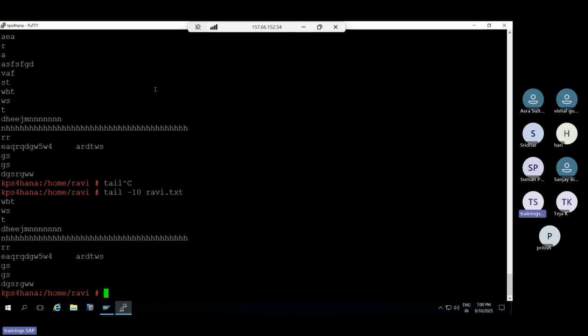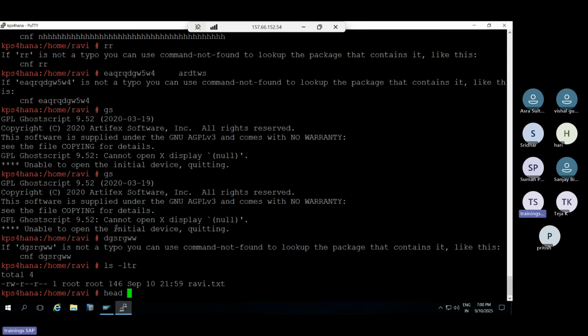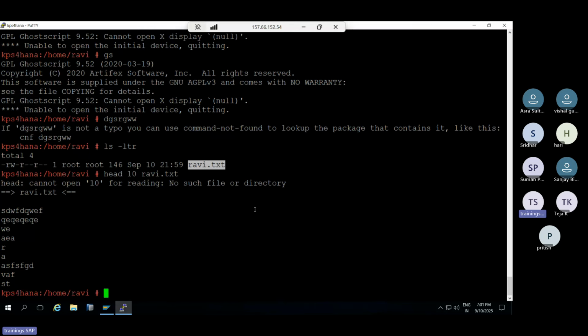Sir, I want to display only the header lines. head -10, I need only the top 10 lines. Then the file name, and only the top 10 lines are displayed here. That is the main important thing here. Okay, so that is one important thing, right? So head and tail, because the file size is big and I want to know, it's very, very important actually.